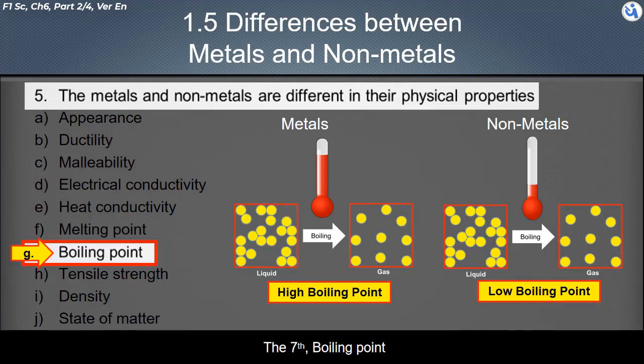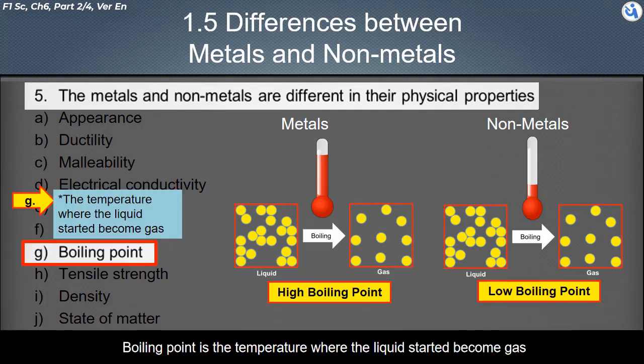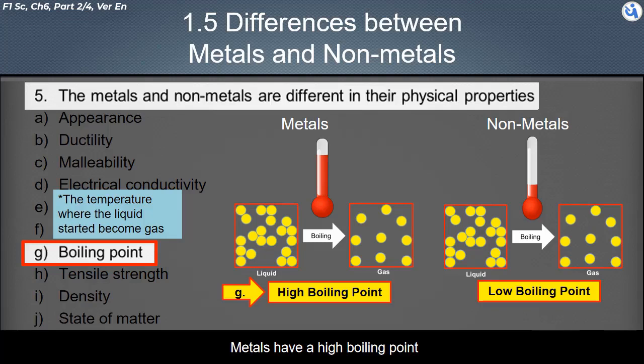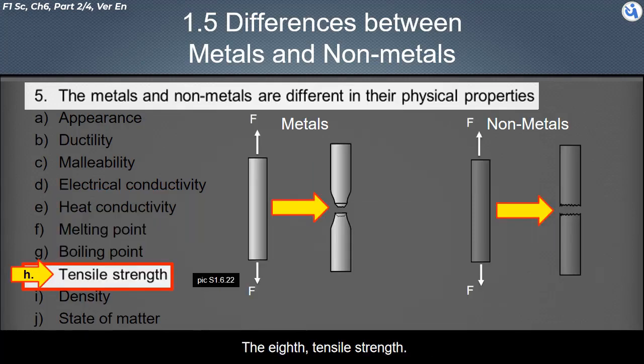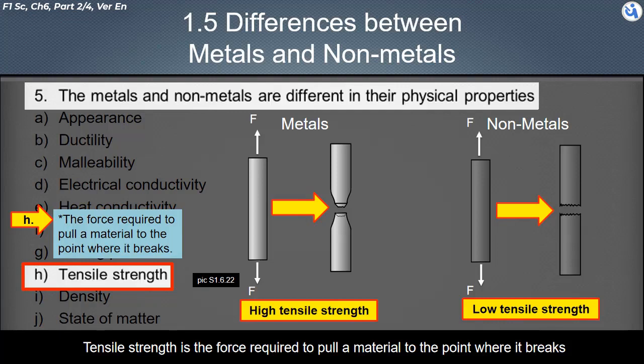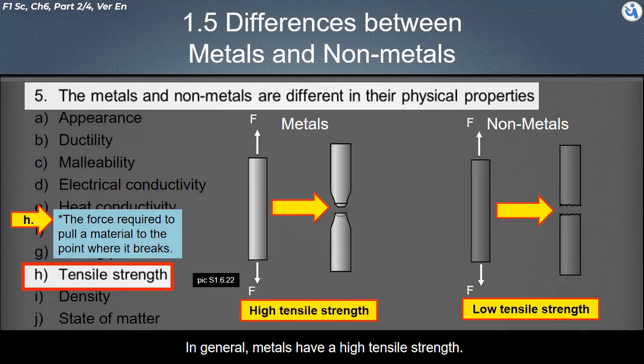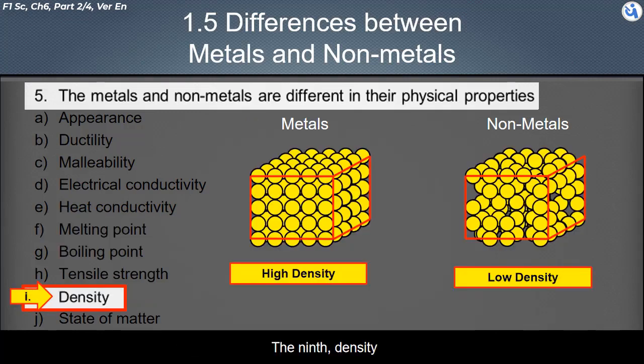The seventh, boiling point. Boiling point is the temperature where the liquid starts to become gas. Metals have a high boiling point, whereas non-metals have a low boiling point. The eighth, tensile strength. Tensile strength is the force required to pull a material to the point where it breaks. In general, metals have a high tensile strength, whereas non-metals have a low tensile strength.